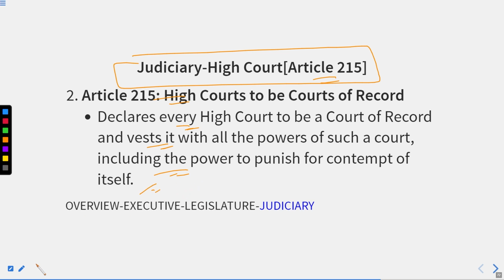Which means, as I have told you in the case of the Supreme Court, whatever proceedings have been done and whatever orders have been passed are all maintained properly.